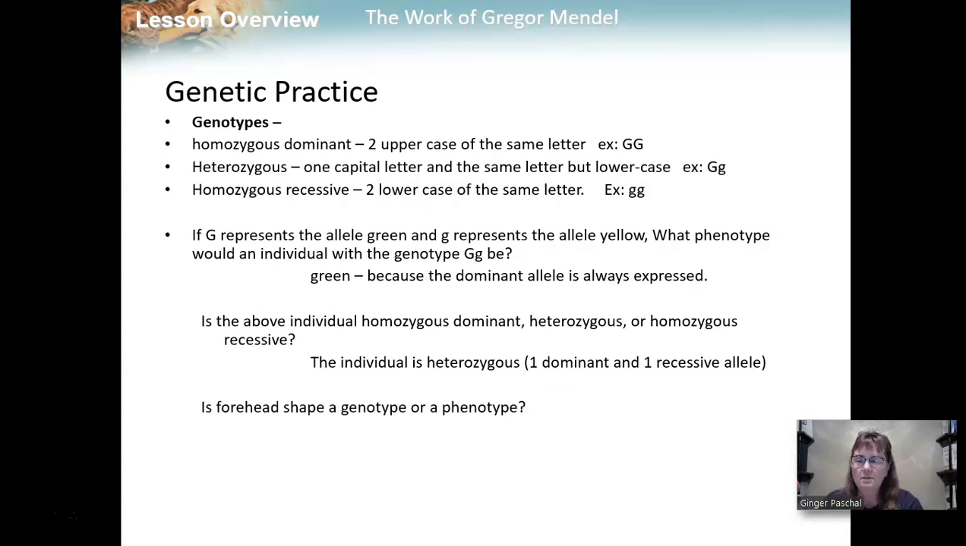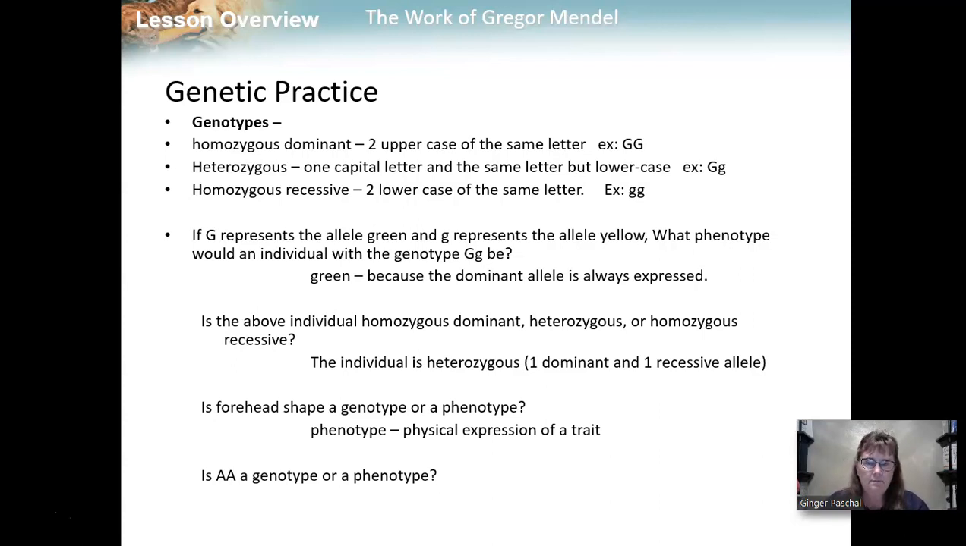That would be correct. So is forehead shape a genotype or a phenotype? Hopefully you said it's a phenotype because it's a physical expression of a trait. Is capital A a genotype or a phenotype? Hopefully you said it's a genotype because it's the genetic representation of that individual. So it would be a genotype.